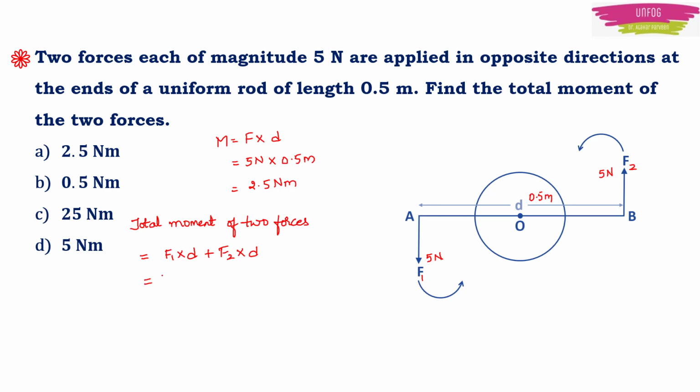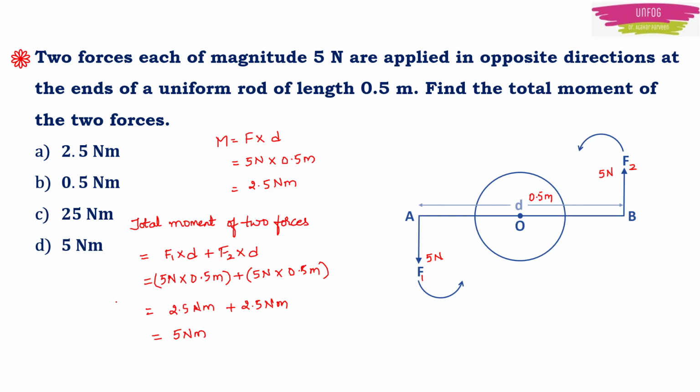So we will write it like this. F1 is 5 Newton into D is 0.5 meter plus F2 is 5 Newton into D is 0.5 meter. This will be equal to 2.5 Newton meter plus 2.5 Newton meter. So this will be equal to 5 Newton meter.